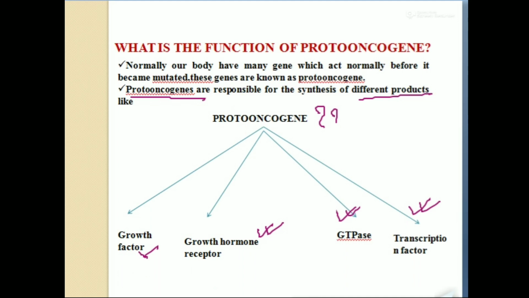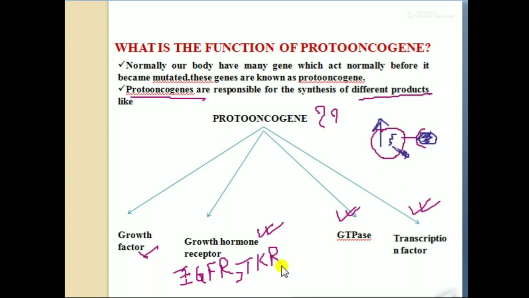Okay. What is a growth hormone receptor? EGFR, epidermal growth factor receptor, and TKR, tyrosine kinase receptor. If this is a cell, it has receptors where the hormone will come and bind in that position. After the binding, it produces a signal inside the cell and tells the cell to grow and divide. This is the kind of receptor that we are talking about.